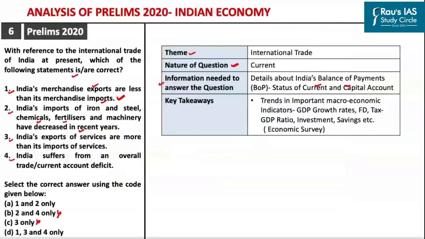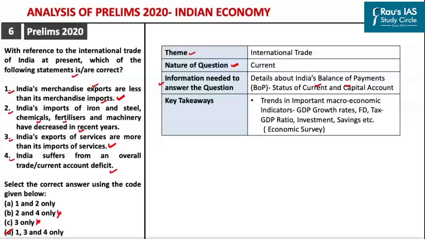Now if you go back to the question, the third statement says India's export of services is more than its import of services, which as we have discussed is correct. The fourth statement here is India suffers from an overall trade or current account deficit, which once again is correct. So the correct answer to the question asked in Prelims 2020 is D, 1, 3 and 4.